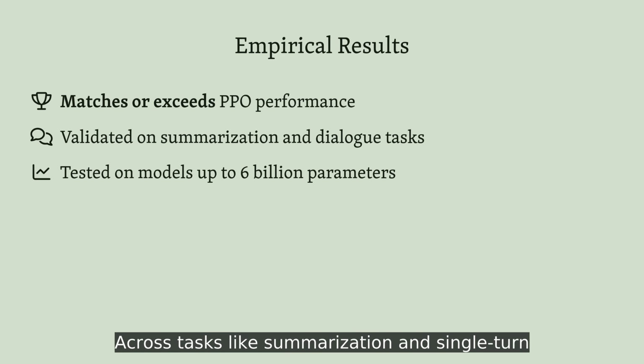Direct preference optimization reveals that the machinery we thought we needed for preference alignment, the explicit reward models and complex reinforcement learning pipelines, might have been hiding the simpler solution all along.